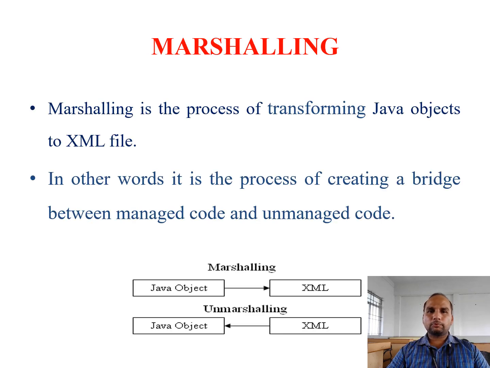Then we go for marshalling. Marshalling is one type of transforming data. Here we transfer from Java objects to XML files. In other words, it is the process of creating a bridge between managed code and unmanaged code. Managed code means good code, unmanaged code means bad code. There are two types, marshalling and unmarshalling. Marshalling means a Java object is converted to an XML file. Unmarshalling means an XML file is converted to a Java object.